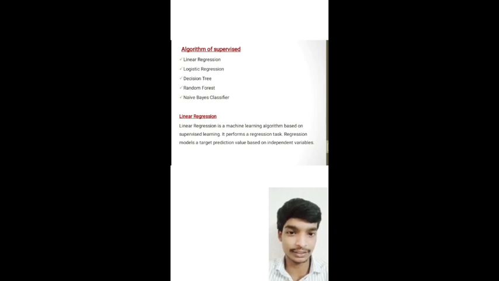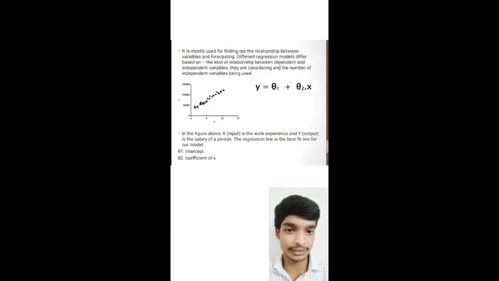Linear regression is a machine learning algorithm based on supervised learning. It performs regression tasks. Regression models predict a target value based on independent variables. It is mostly used for finding out the relationship between variables and forecasting. Different regression models differ based on the kind of relationship between dependent and independent variables.